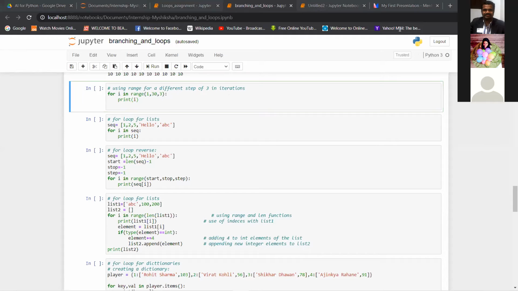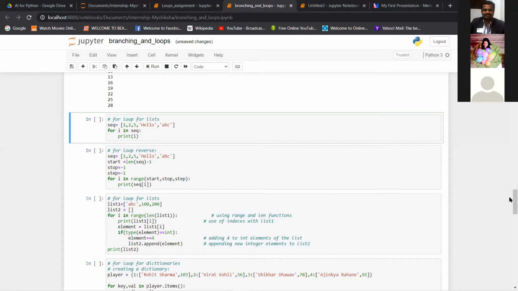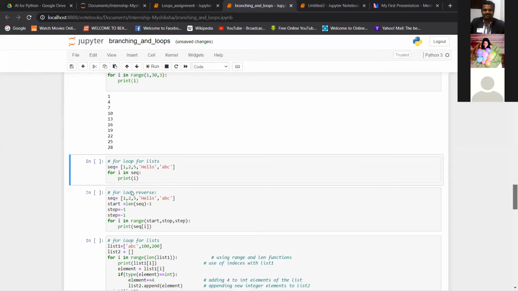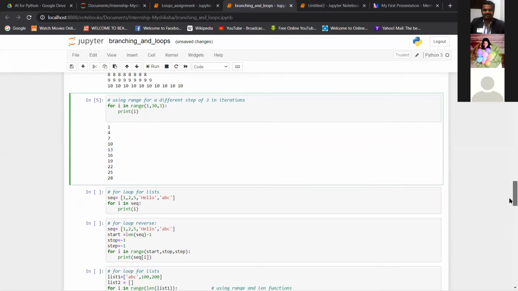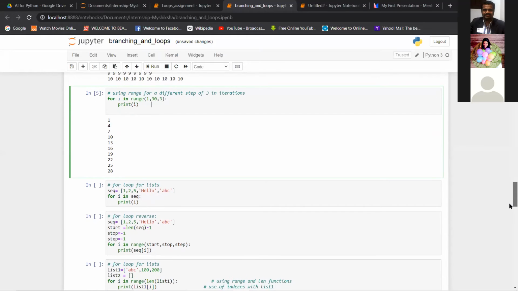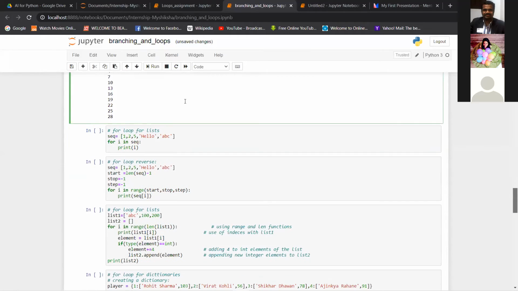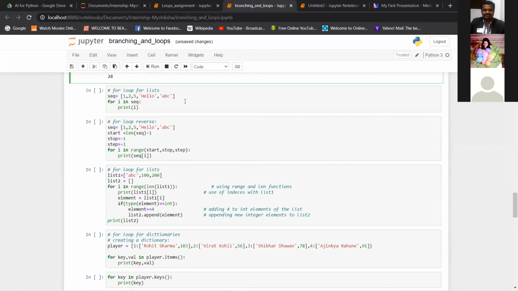This will be the sequence. The next number will be 4. So 1, 4, 7, and this loop will run till the value 28, because then 28 plus 3 becomes 31, and 31 is not our endpoint, right? It is 30. Okay. So yes, this is a little customization where you can give the step size in the loops. So moving ahead, we have this simple list.